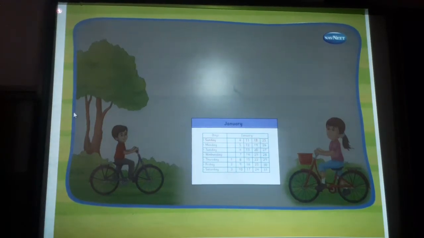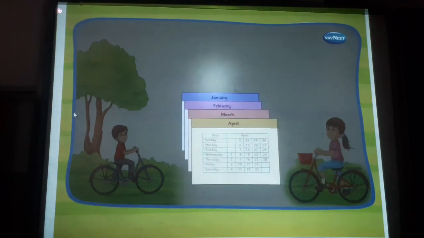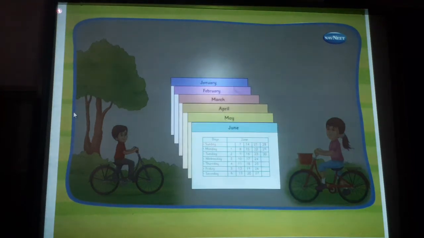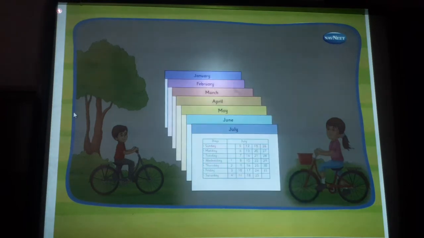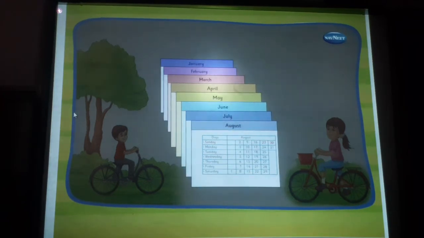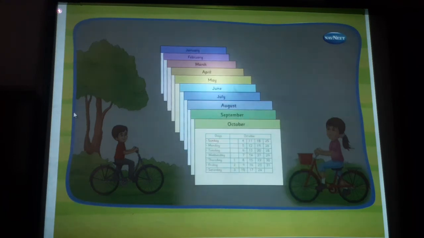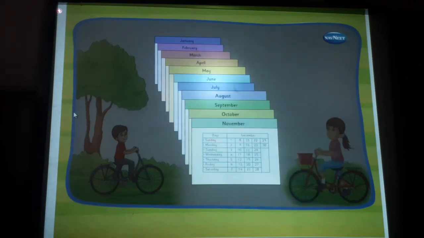Let us learn about the months of the year. January, February, March, April, May, June, July, August, September, October, November, December.